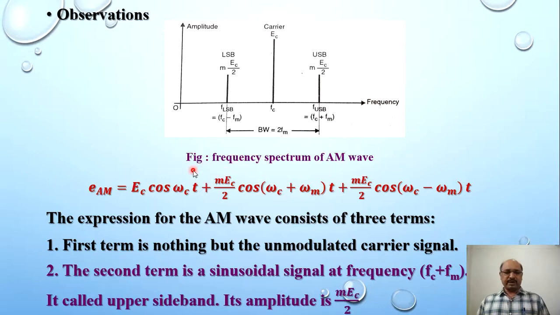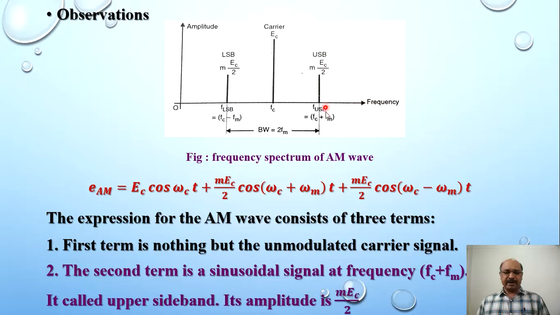So we draw the figure for the frequency spectrum of the AM wave. This is the amplitude and this is the frequency, as we said earlier. With frequency versus amplitude, you get the frequency spectrum of the AM wave. There are different frequency terms. This middle term is the carrier, with amplitude E_C and frequency f_c.